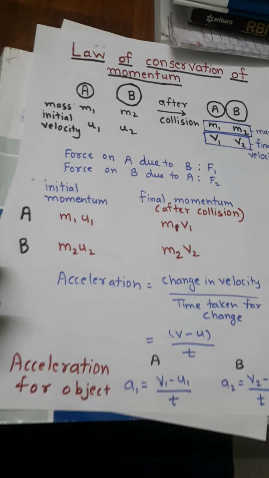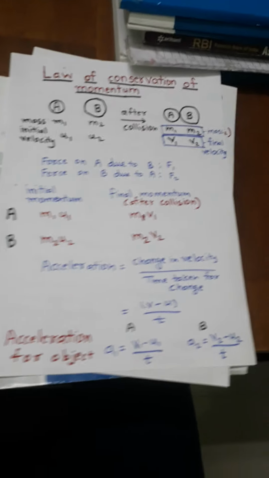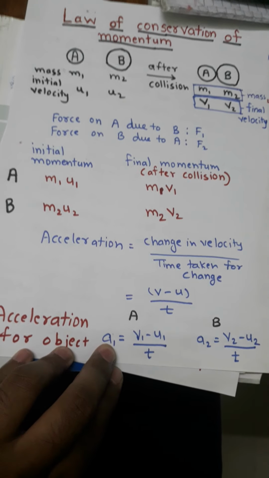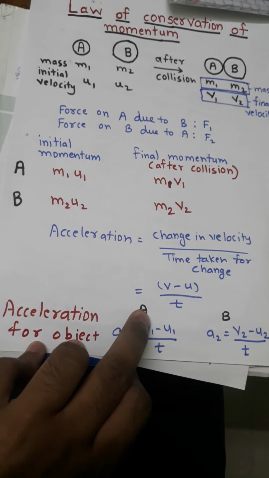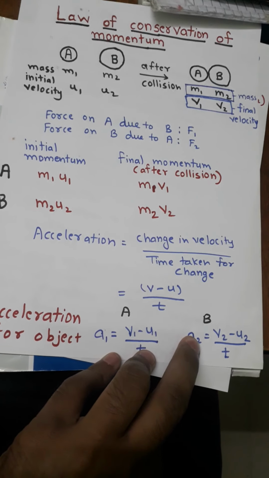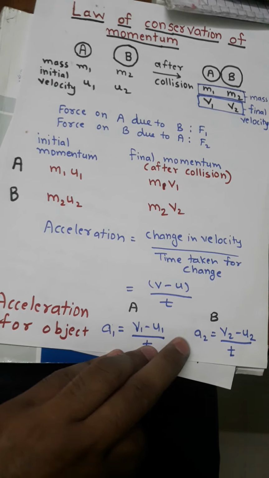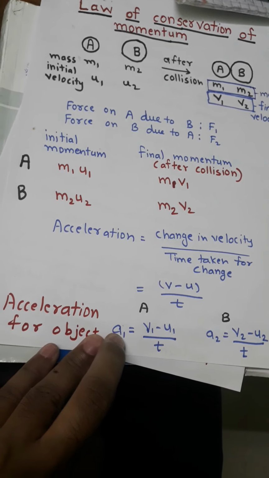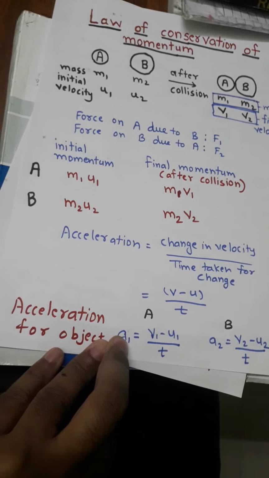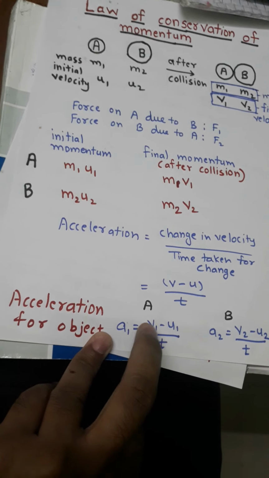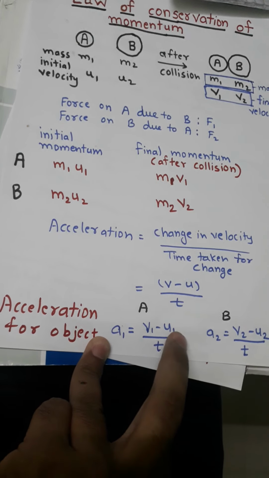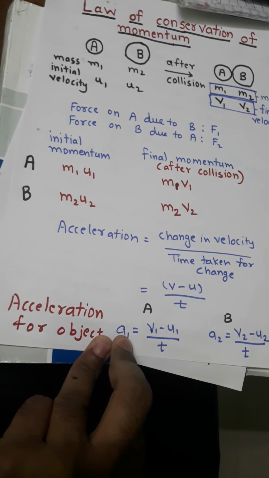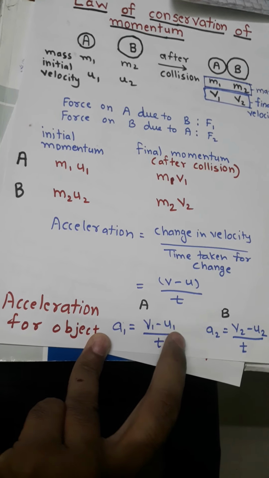Both objects are striking each other, so a1 is the acceleration of object A and a2 is the acceleration of object B. Obviously after collision they have different accelerations. So we are considering v1 and u1 here, where v1 is the final velocity of object 1 and u1 is the initial velocity of object 1. So the acceleration of object A, a1, is equal to v1 minus u1 upon t.